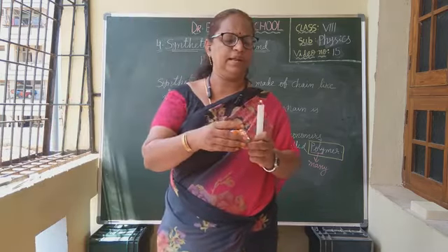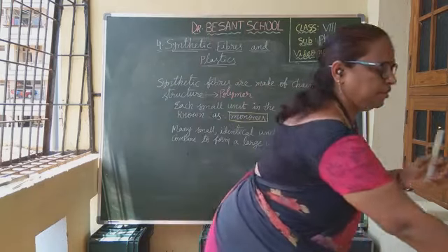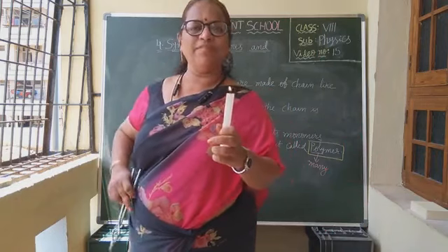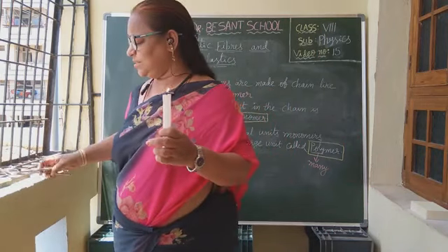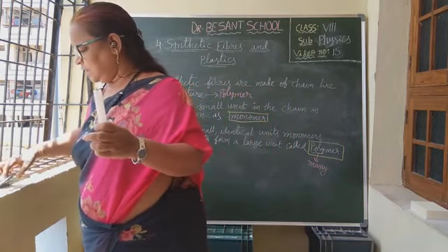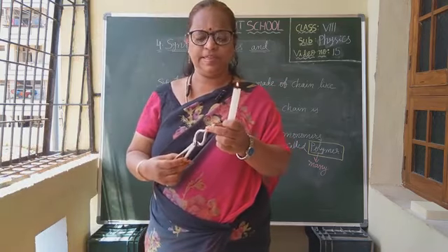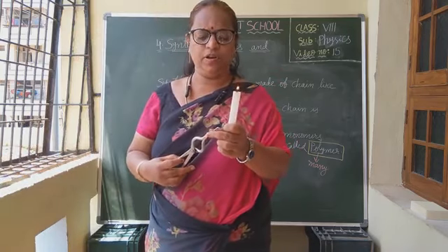Now I lit the candle. Okay, children. Now using these tweezers, we should hold one thread. Why using these tweezers? Otherwise, when they burn, the fire will reach your hand. So carefully you should do.